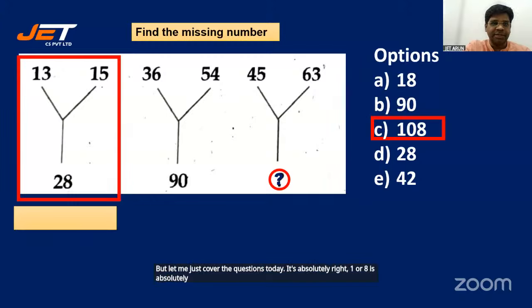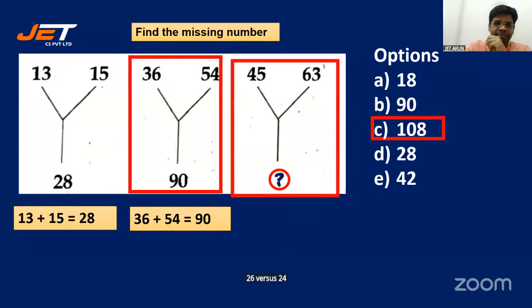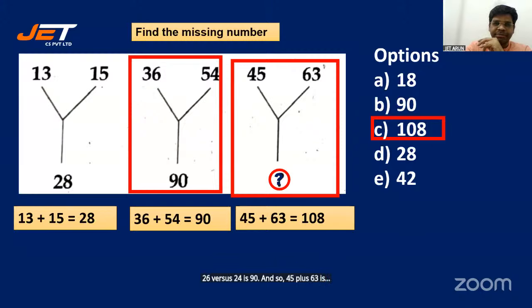How do we do that? 13 plus 15 is 28. 36 plus 54 is 90. And so 45 plus 63 is 108.